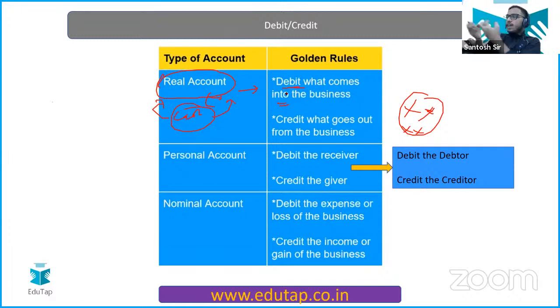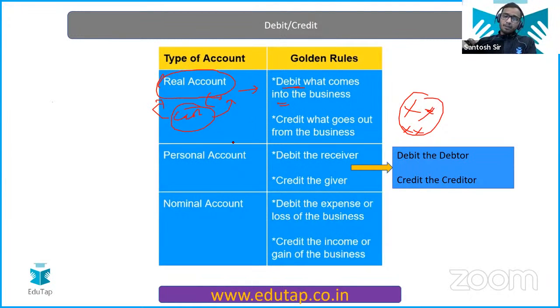Cash is coming. So what are you going to do, debit the cash or credit the cash? Obviously, you're going to debit the cash because this asset is coming into the business. So you are going to debit cash.